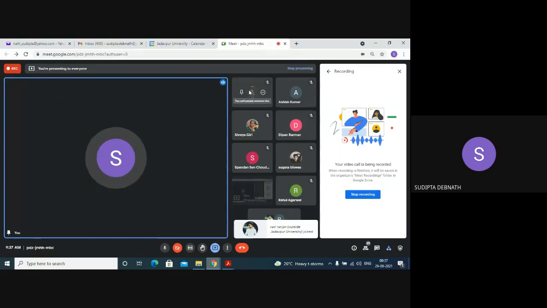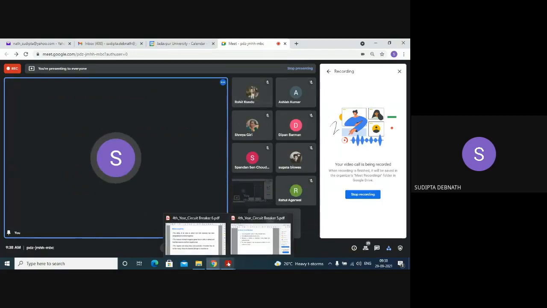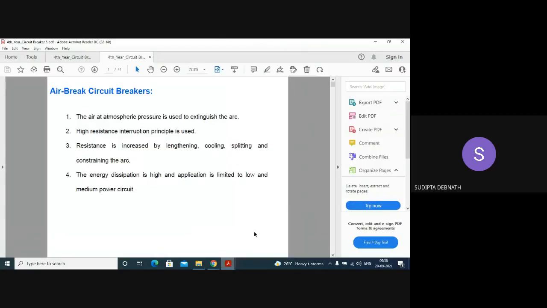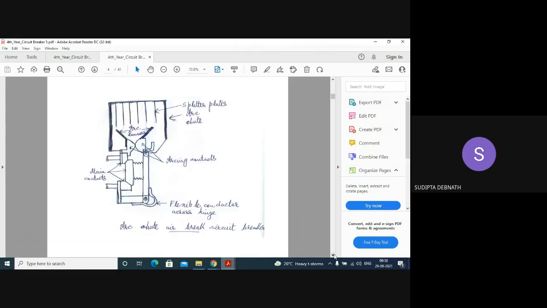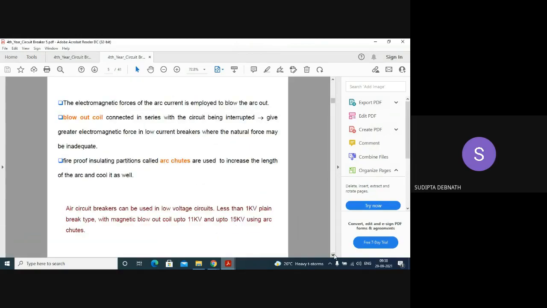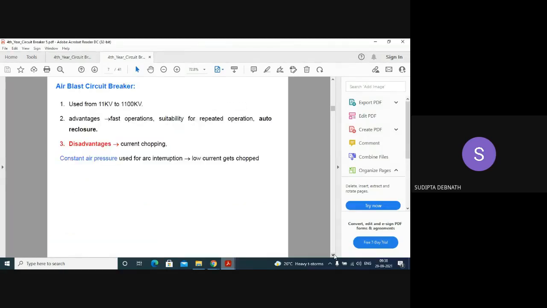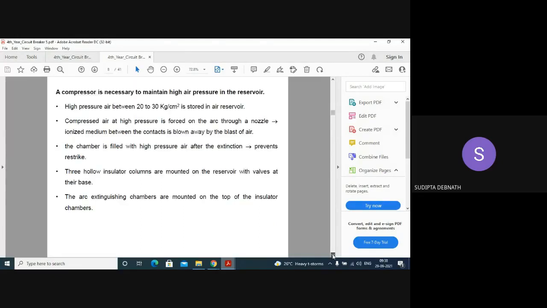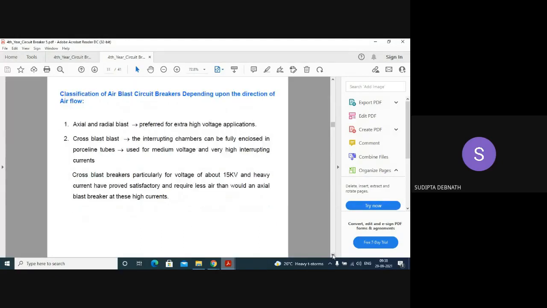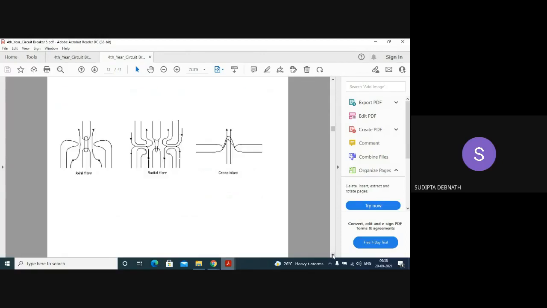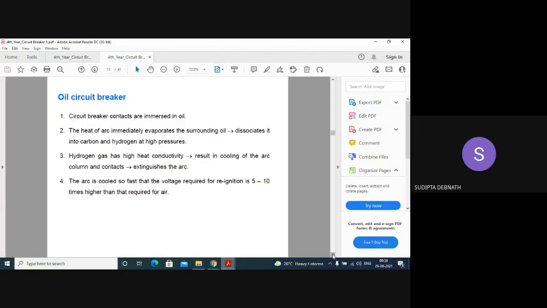So, in the last class, we discussed air circuit breaker and oil circuit breaker. There is the air plane circuit breaker and the air blast circuit breaker, and the types of circuit breakers depending upon the direction of the arc developed, or the direction in which the quenching medium is introduced. It has been classified, and we have described axial flow, radial flow, and cross blast.